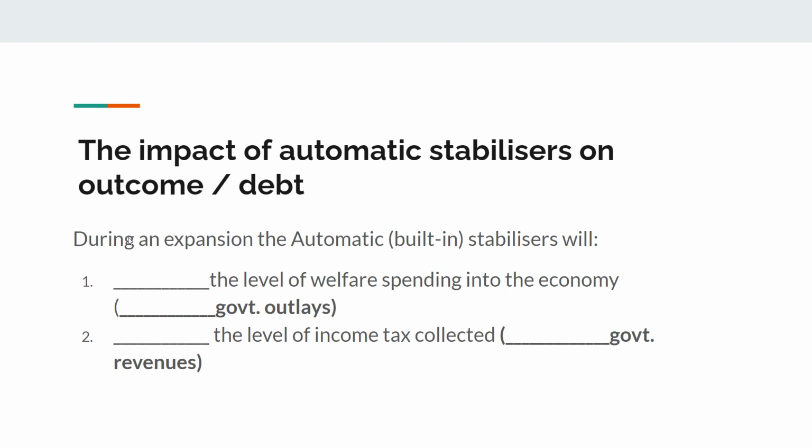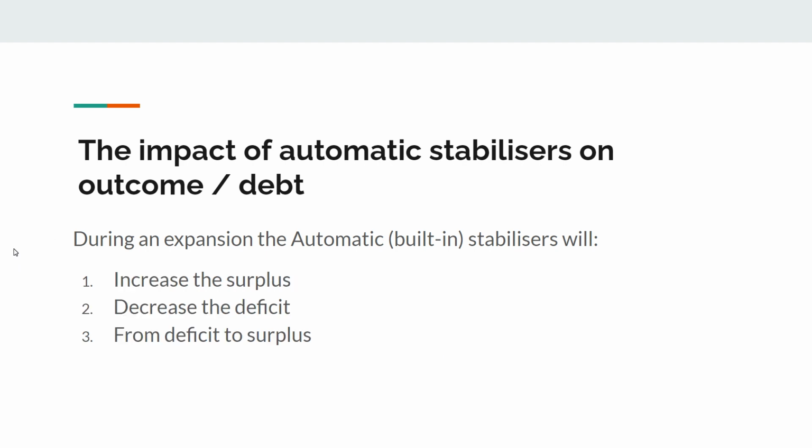So what does that do to the outcome? Well, it again depends on the starting point, but if you were in surplus, it would increase the surplus in the next financial year, or the size of the surplus that would otherwise be. If you're in deficit, it could decrease the size of the deficit, or it could take the budget from deficit to surplus.